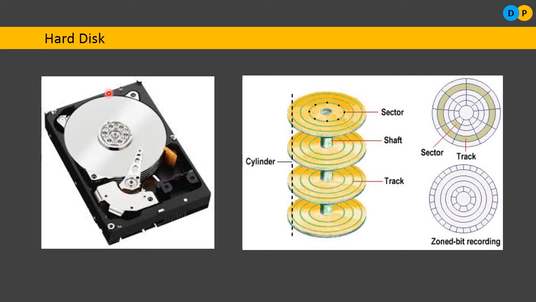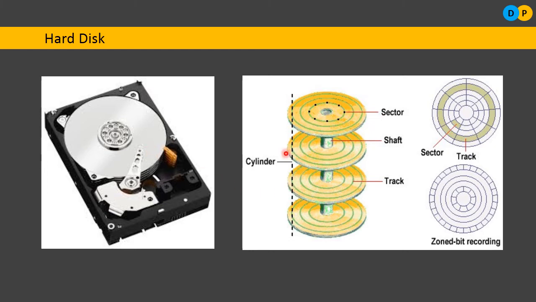It can't go beyond that. So, in case I want to read data present somewhere here, what do I have to do? I need to first bring the read-write head, which is available for each plate, to a particular track. The time taken to move the read-write head to a particular track is called seek time.